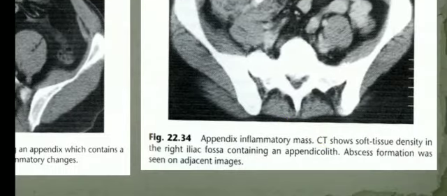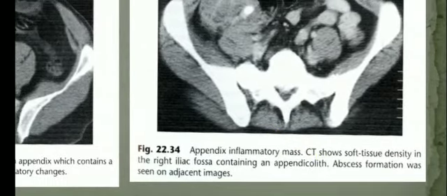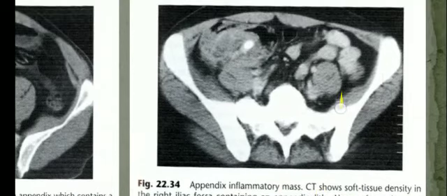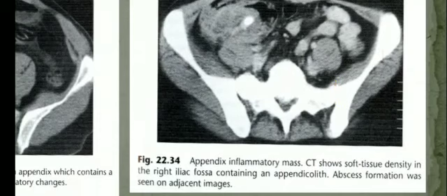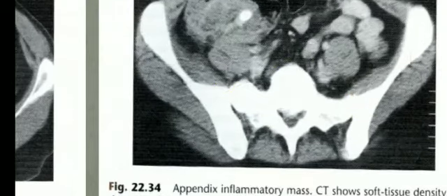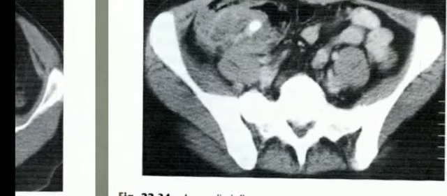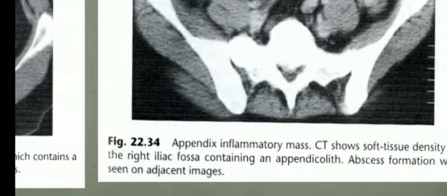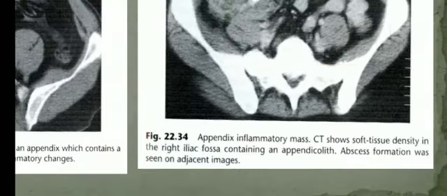This figure demonstrates an inflammatory mass of the appendix. CT shows a soft tissue density in the right iliac fossa containing an appendicolith. This is the appendicolith. Abscess formation was seen on the adjacent images.